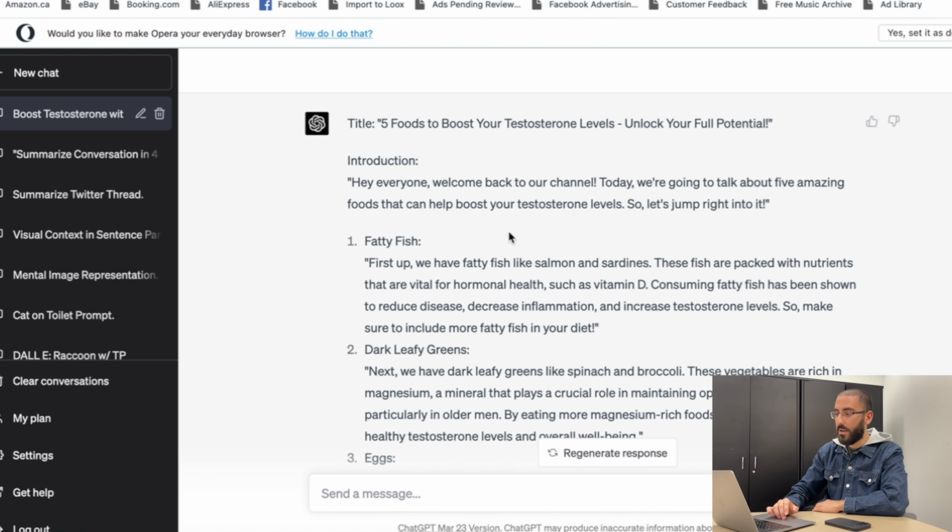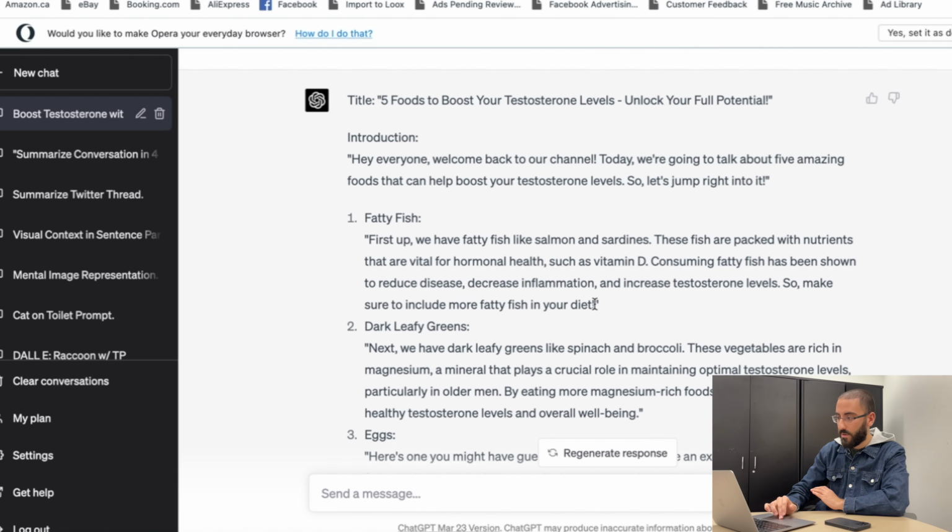But if we go back right here, as you can see, it says the introduction is this. So this is basically our script. But I'm going to copy it from here, just from here to here. So we're talking about fatty fish.